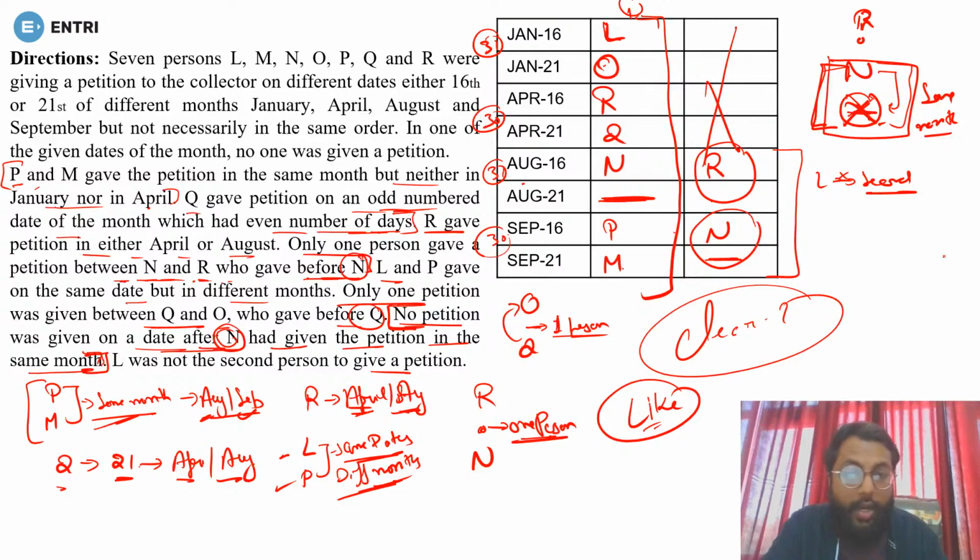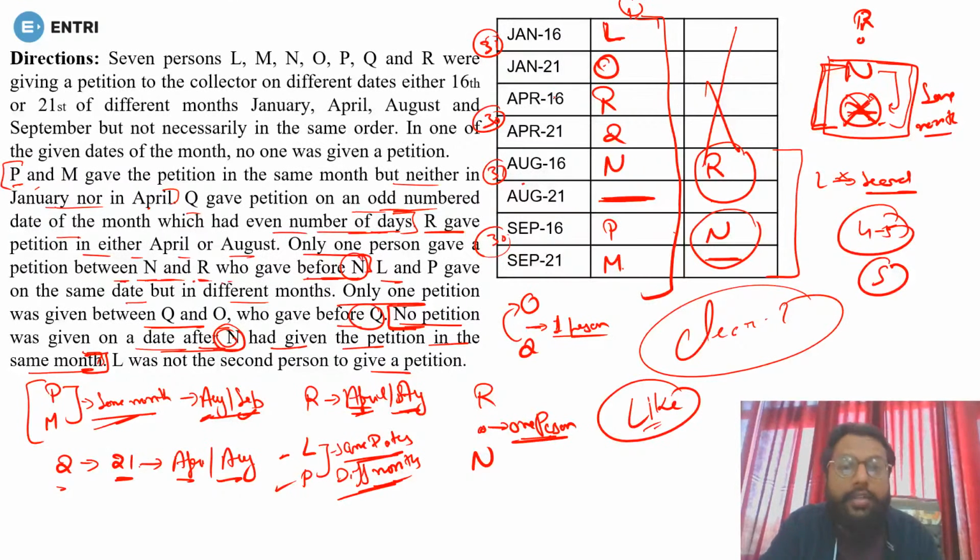Okay, clear. Now moving ahead to the next question. This is a puzzle you have to make. The questions that come will be based on this arrangement. There could be 4 or 5 questions, most probably 5. That will be easily done by this table.